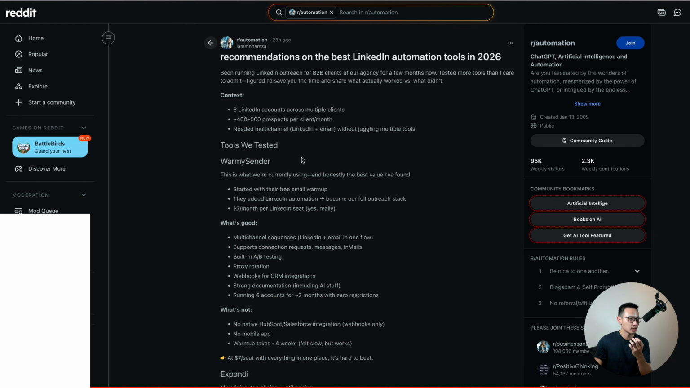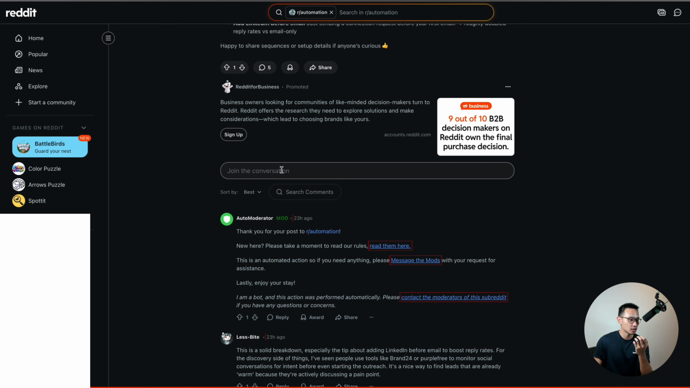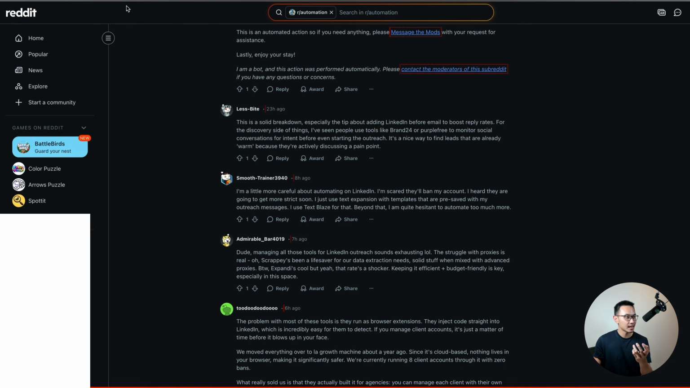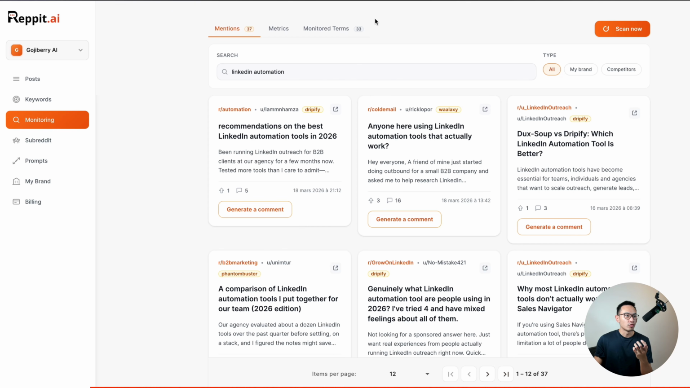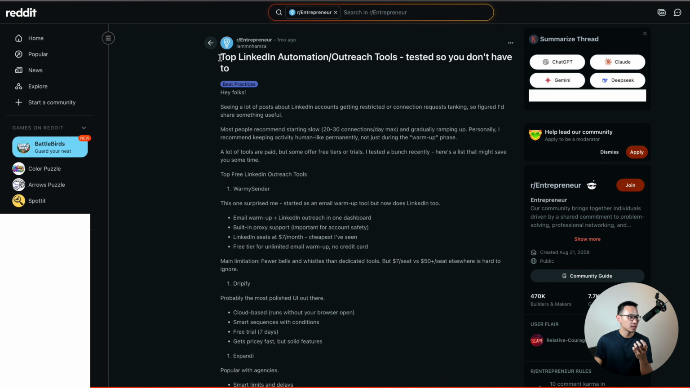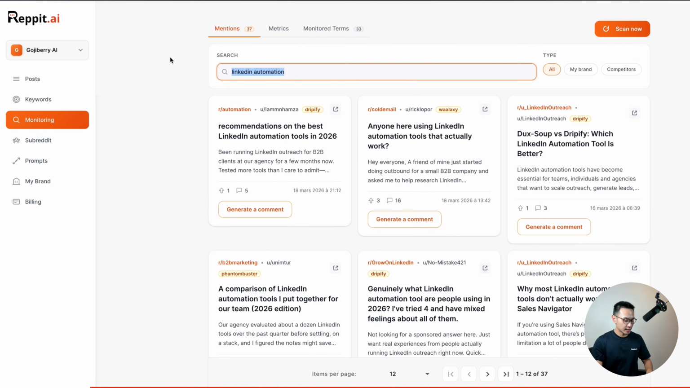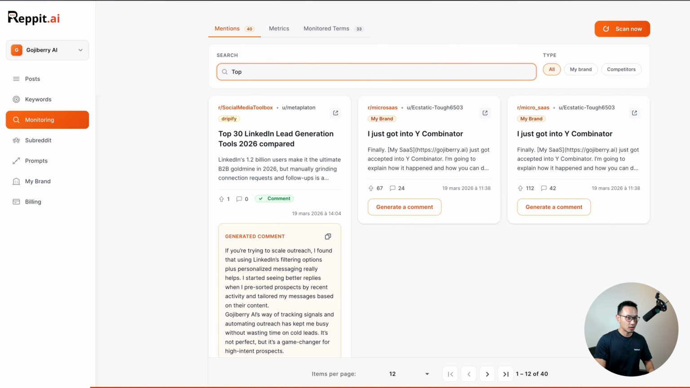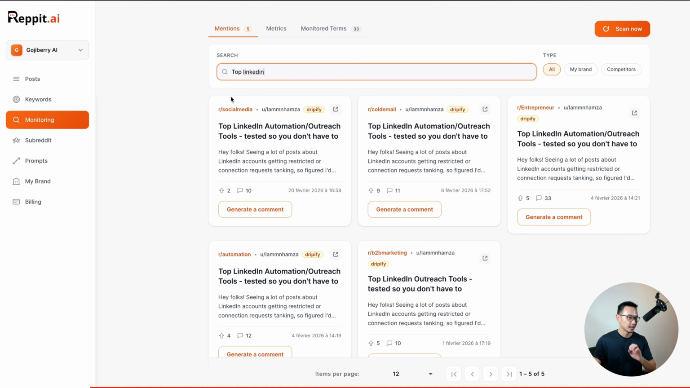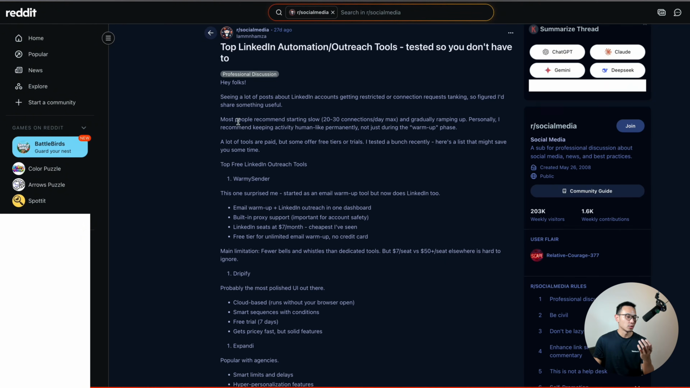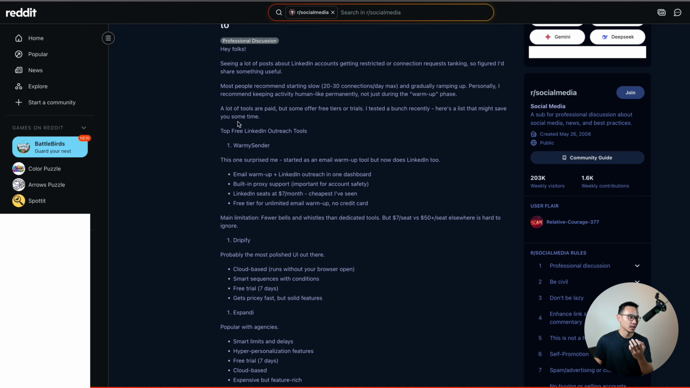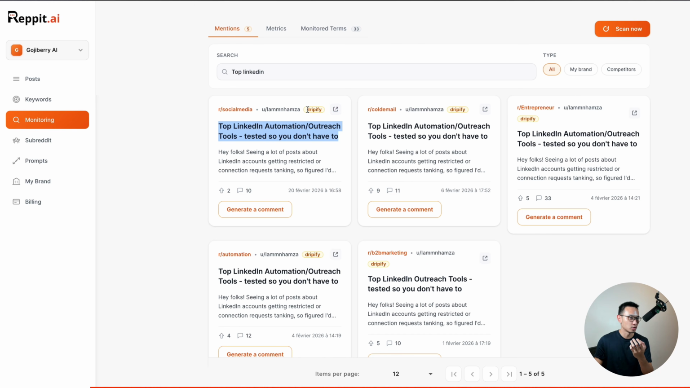Of course, if you comment it, you can get some relevant visitors that are searching for what you sell. And for example, the first post we found is this one, the top LinkedIn automation outreach tool. Let's see if the scan detected it. Top LinkedIn. Okay, here it's this post. You can see that this one has been correctly detected with the scan on the brand mentioned. Like here they found the keyword Dripify. So this is a relevant post on which you can comment.